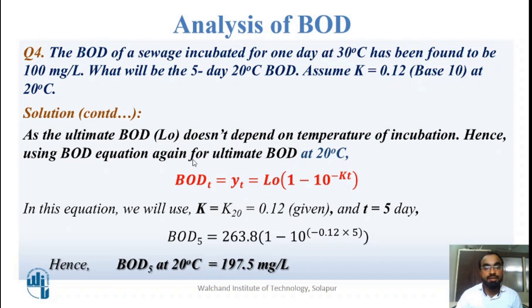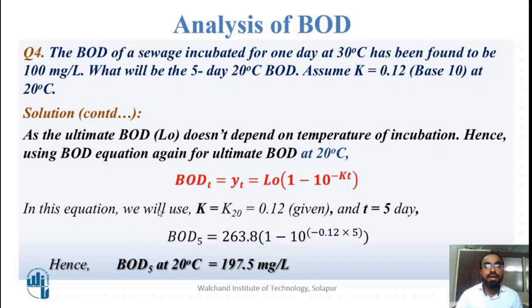I will also use that ultimate BOD value in the same equation as it is not changing with respect to temperature. So BOD5 will be equal to 263.8 into 1 minus 10 raised to minus 0.12 into 5. By that I can get the BOD5 at 20 degrees Celsius, as this whole equation is for 20 degrees Celsius. So what is my final answer?